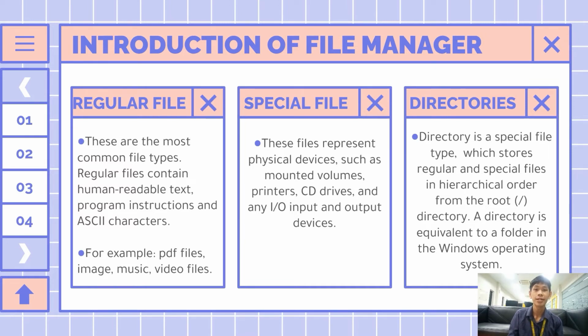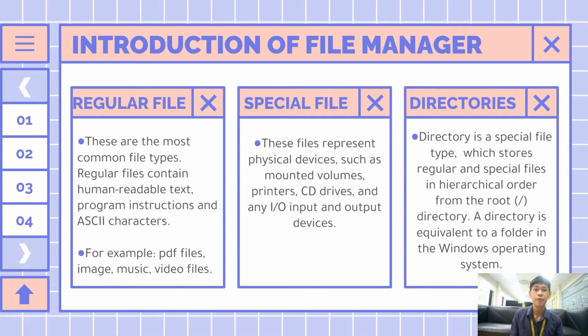Linux file system is divided into several file types. First, regular file. These are the most common file types. Regular files contain human readable text, program instructions, and ASCII characters. Examples of regular files include simple text files, PDF files, multimedia files such as image, music and video files, binary files, zip or compressed files, and so much more.